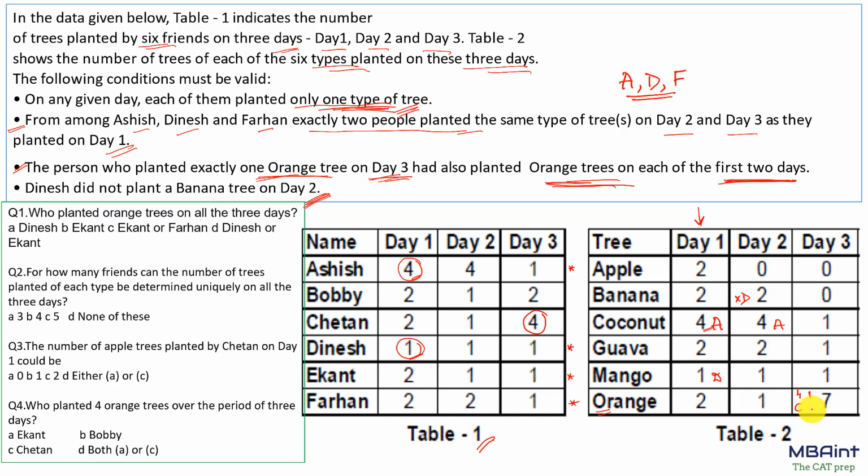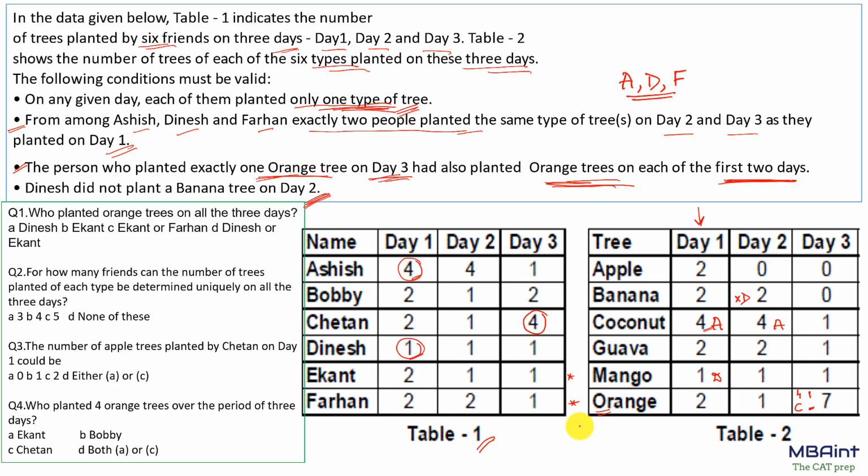Now what is the condition? That this person who is planting one orange tree on day 3 would also be planting the same tree on the first 2 days. Now it cannot be Ashish, because we know that this particular person has to be Ashish. Okay, so this case is gone. Now let's check for Dinesh. Can Dinesh be that person or not? But we know that Dinesh is already planting mango on day 1. So this person cannot be Dinesh, because if this is Dinesh, this has to be Dinesh, and that is not possible. So this case is also eliminated.